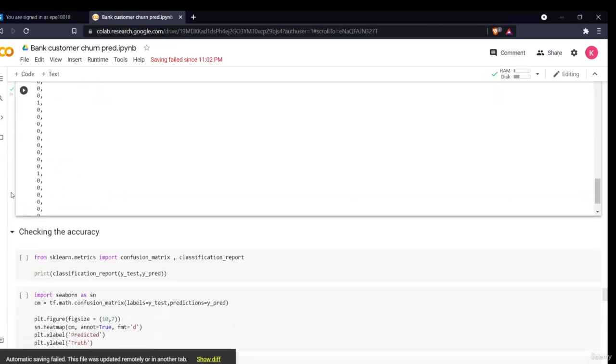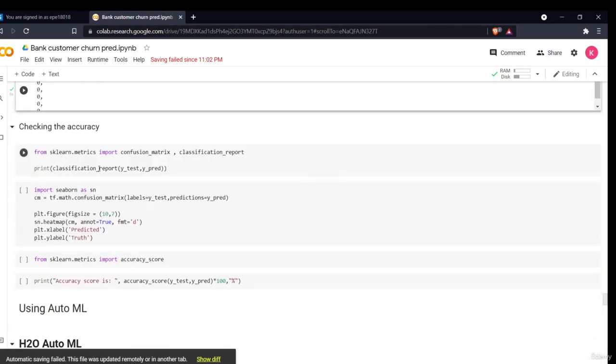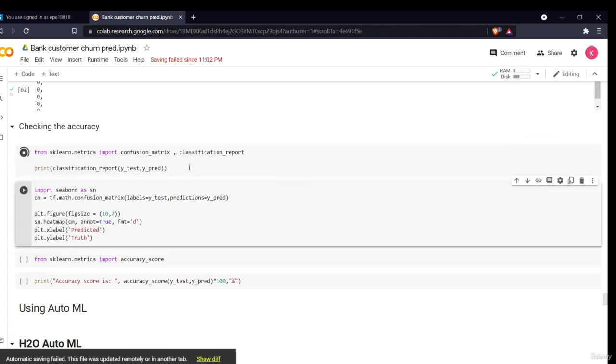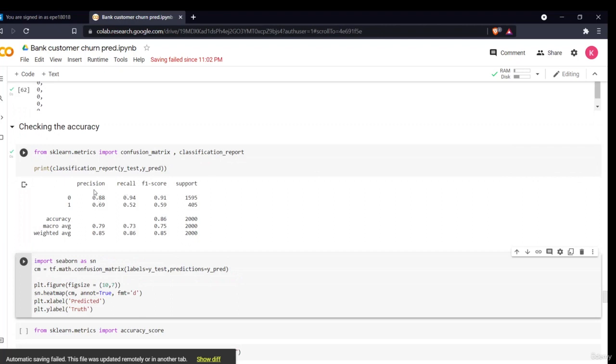Now, moving on, we have to check the accuracy. I have imported the confusion matrix and classification report. First I'll see my classification report. As you can see, my precision score is 0.88 for the 0, and for the 1 it is 0.69. Recall is this, F1 score is this, and overall accuracy is 0.86.